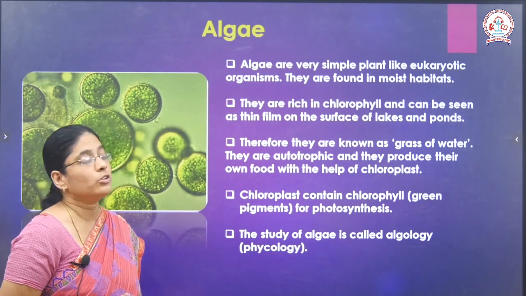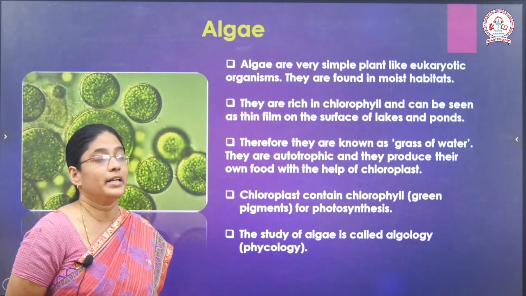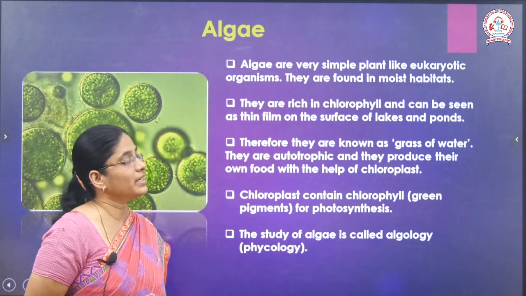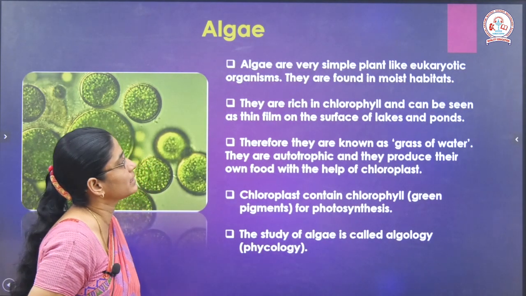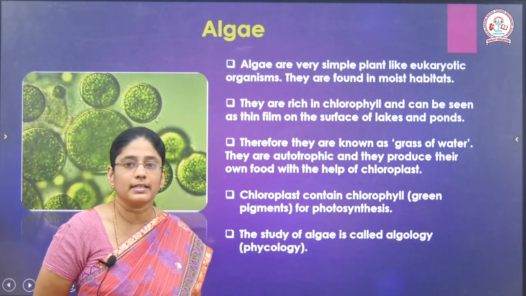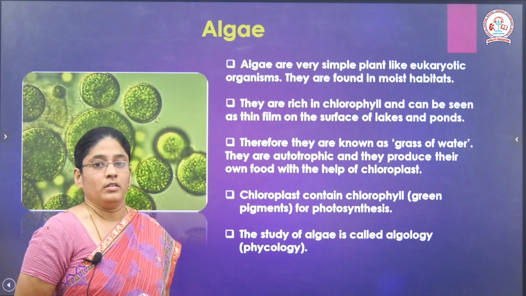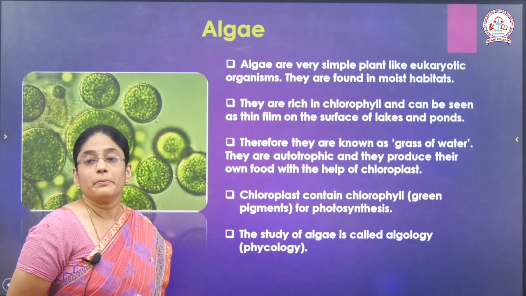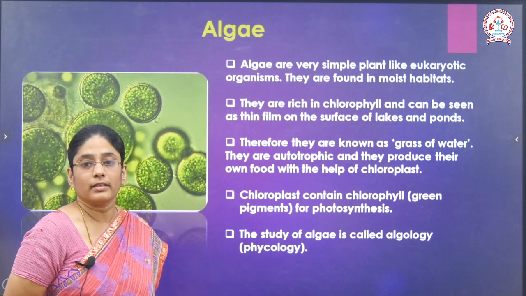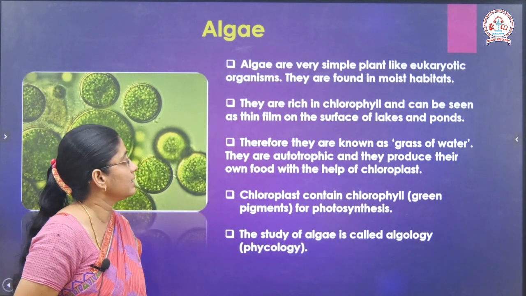Whereas eukaryotes have a prominent nucleus, and algae, if you see, are rich in chlorophyll, and they can be seen as a thin film on the surface of lakes and ponds, and therefore they are also known as grass of water. Since they are seen in water, in lakes and ponds, they are also called grass of water.